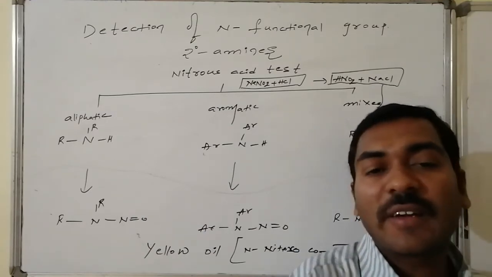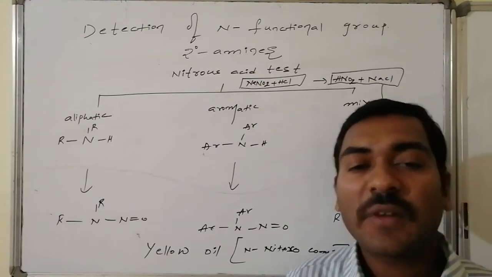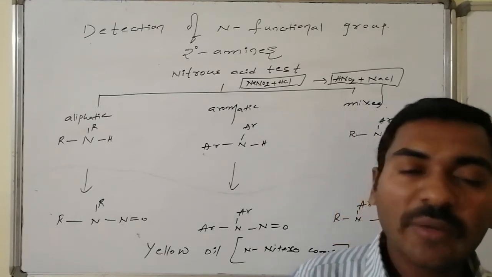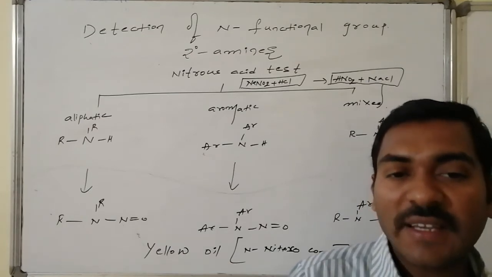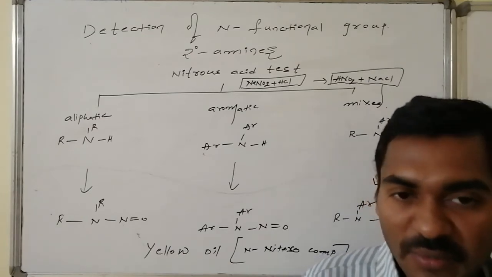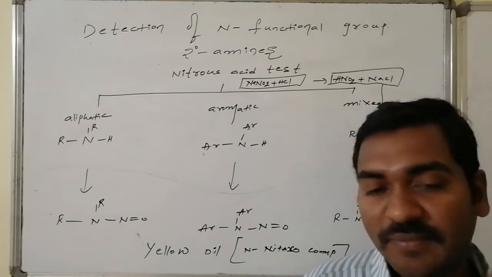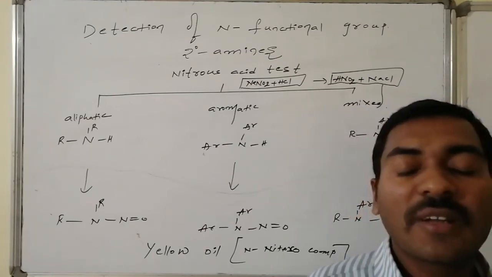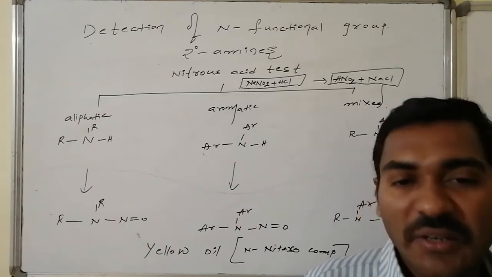in case of aliphatic primary amines. In case of aromatic primary amines, after formation of diazonium under low temperature conditions, followed by addition of base and butanol, a red colored azo dye is formed. But here everywhere oil formation occurs, yellow in color, which is said to be the N-nitroso compound.